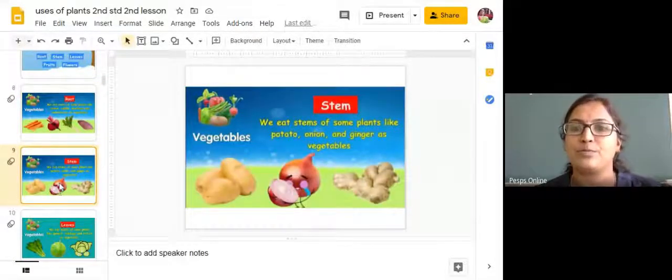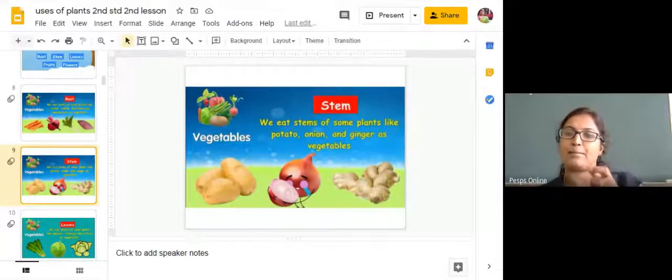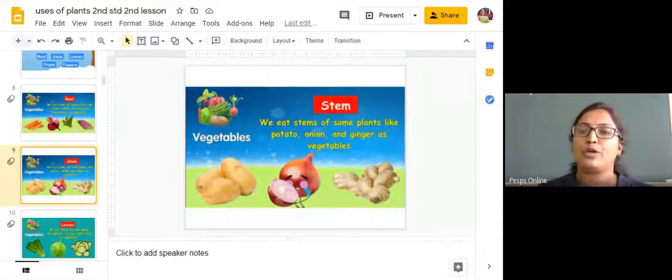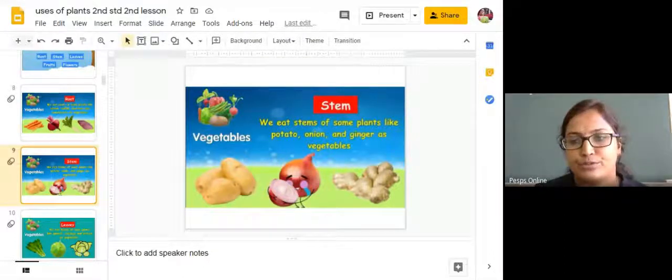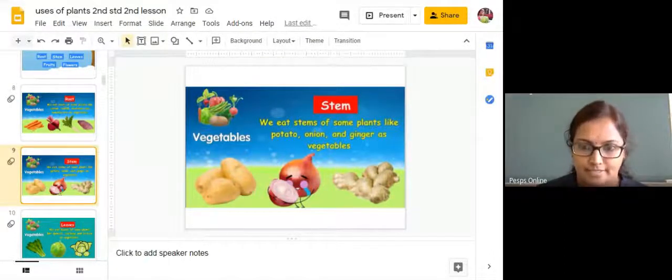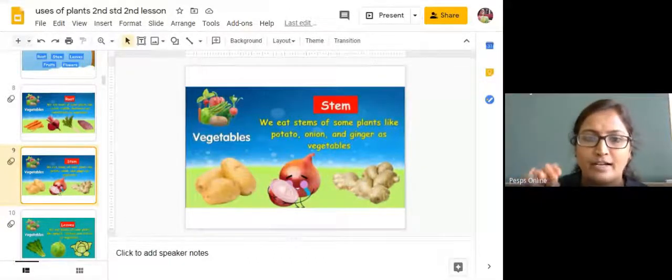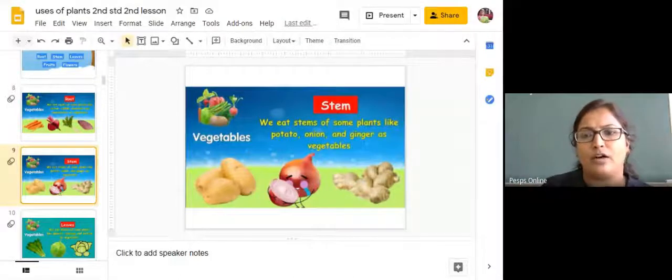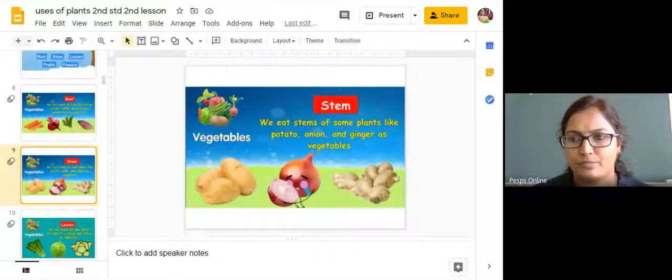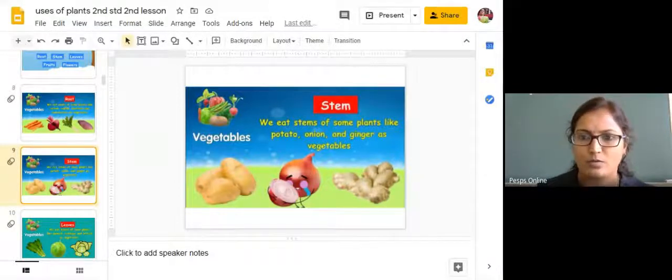Now, examples for the stem food. Okay, some plant stems we are going to have as food, for example potato. You will be having a doubt in your mind, right? Potato is growing under the ground. Then why is it considered a stem food? So you may be having that doubt. It grows under the ground, so why do we call it a stem food?